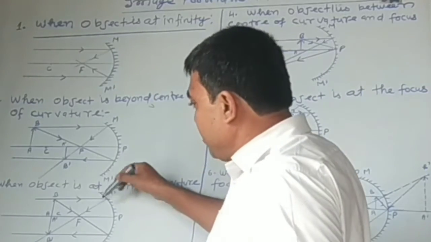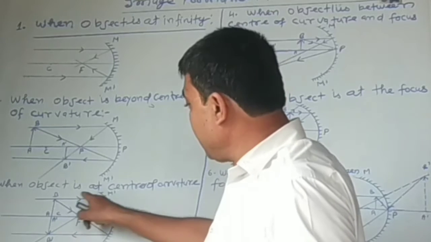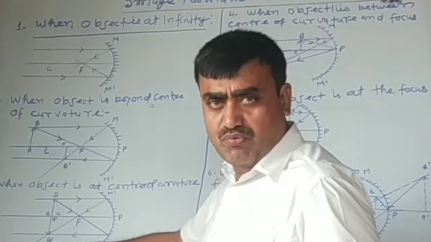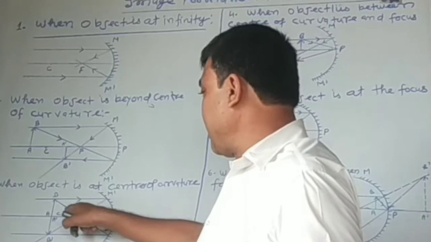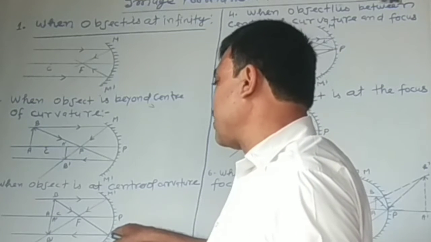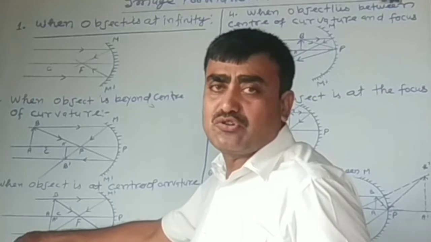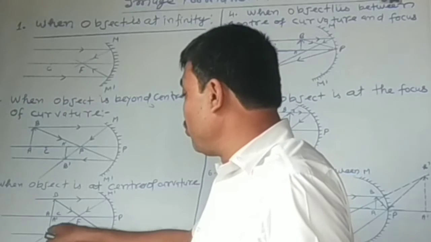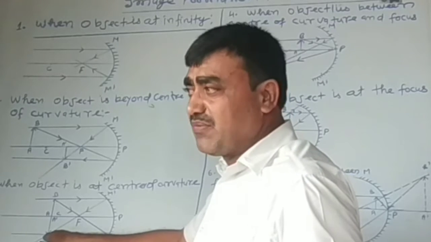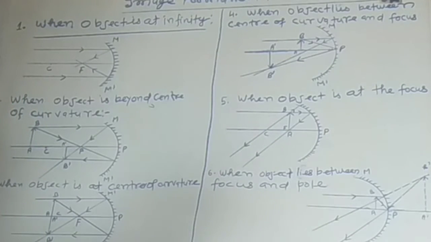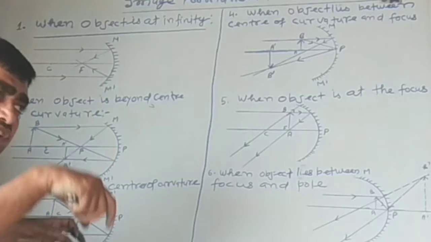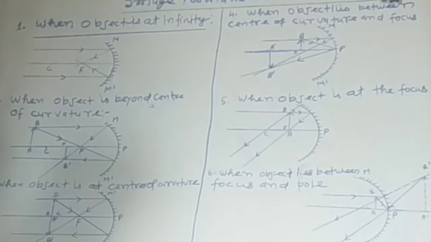The ray of light coming from the head of the object AB, after reflection passes through the focus. Another ray originated from its head and passing towards the focus, after reflection becomes parallel to the principal axis. Two reflected rays meet at the point and image A dash B dash is formed. Object is at the center of curvature and image is also formed at the center of curvature.